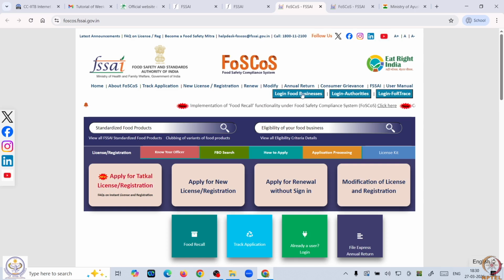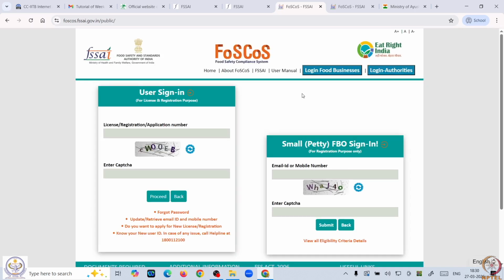Now, as per your requirement, you can open, for example, food business. So, when you click on the food business, it will ask you the user signing and small or petty FBO signing. Now, for that purpose, they have also mentioned the guidelines in the website.